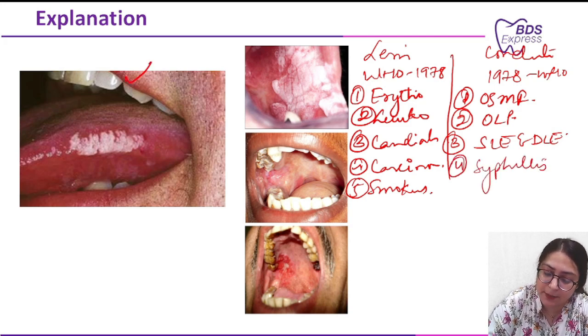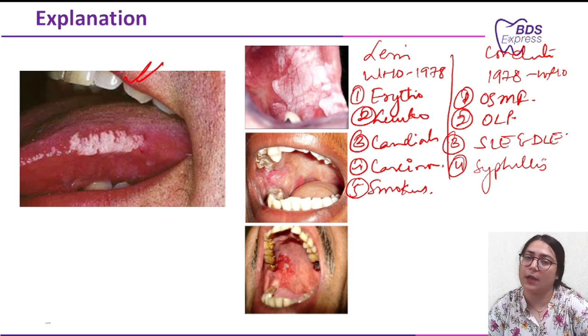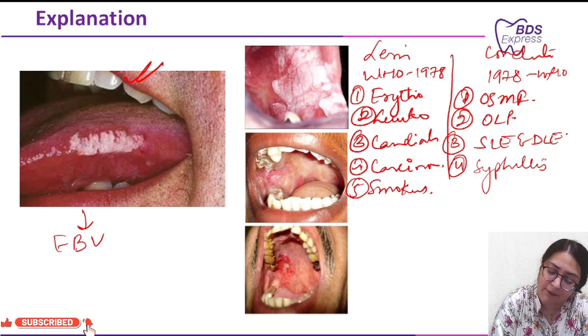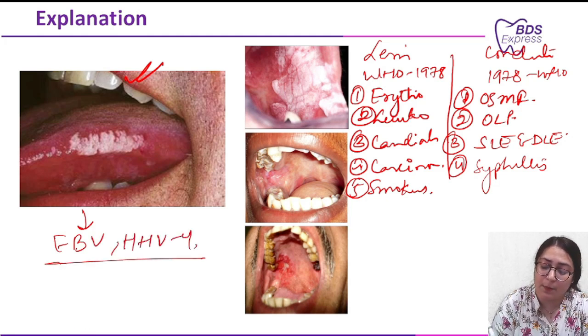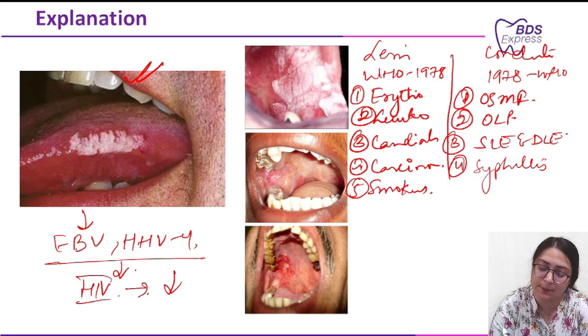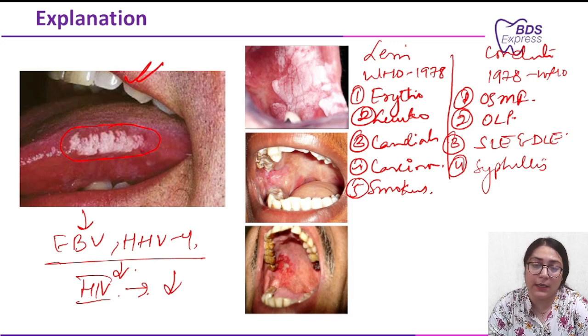Now, in the first image here, you can see hairy leukoplakia. Hairy leukoplakia is caused by Epstein-Barr virus or human herpes virus 4. Basically, it is seen in cases of HIV and, if not HIV, in cases where the immunity of the patient has gone down. So, in immunocompromised patients specifically, you will see this case. And even when the CD4 count is less than 300.